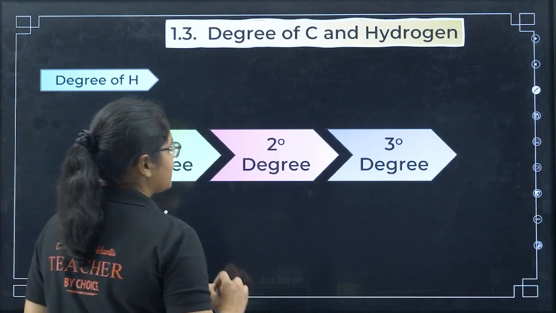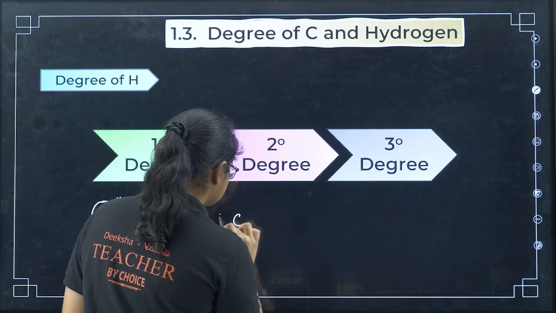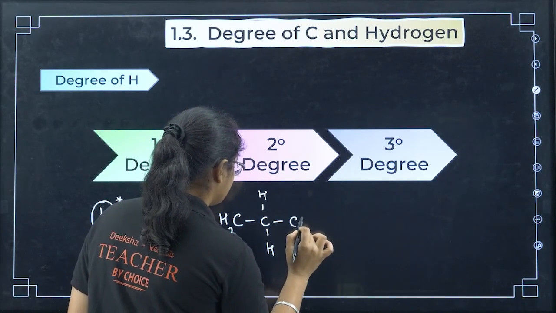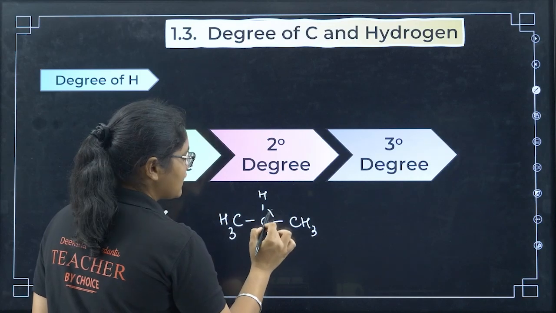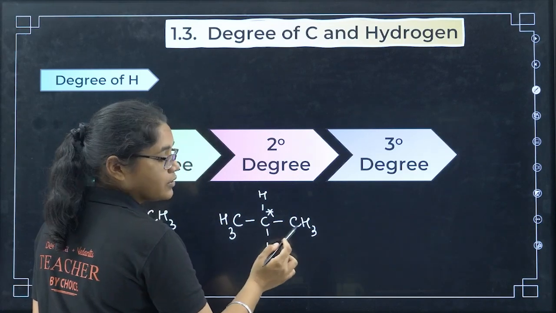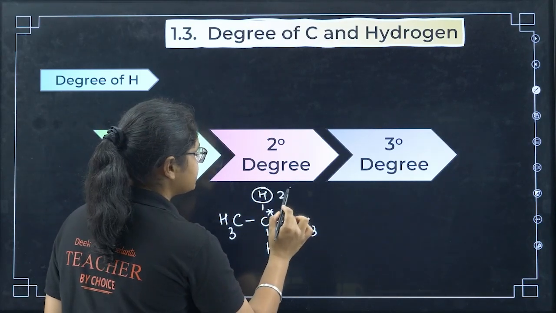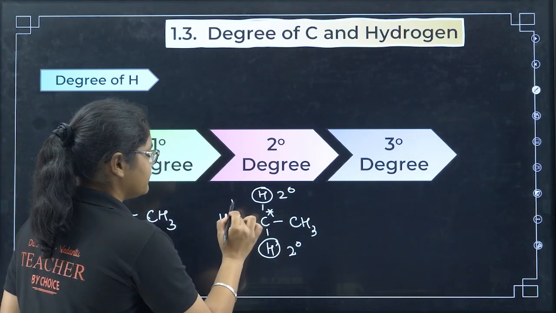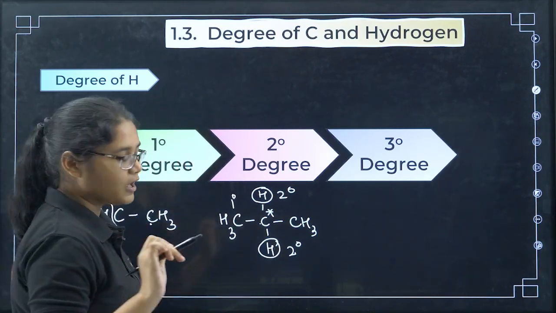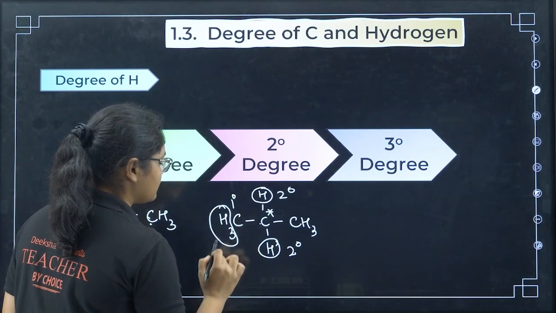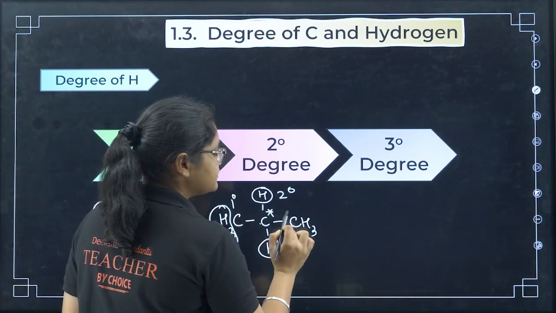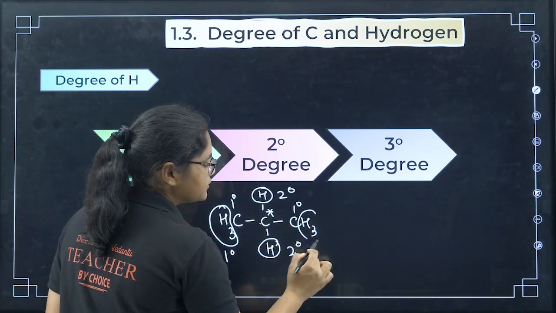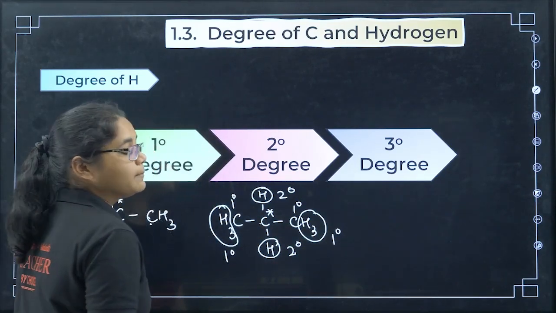Now let's take one more example. Secondary: CH3, CH2, CH3. Now see, this carbon is secondary because it is attached to 2 carbons, so this hydrogen is also secondary, this hydrogen is also secondary. This carbon, the first one, is primary because it is attached to only one carbon, so these 3 hydrogens are primary. And this carbon is also primary because it is attached to only one carbon, so these 3 hydrogens are also primary.